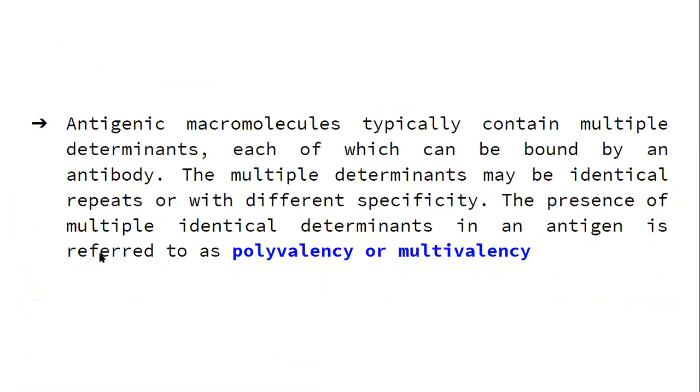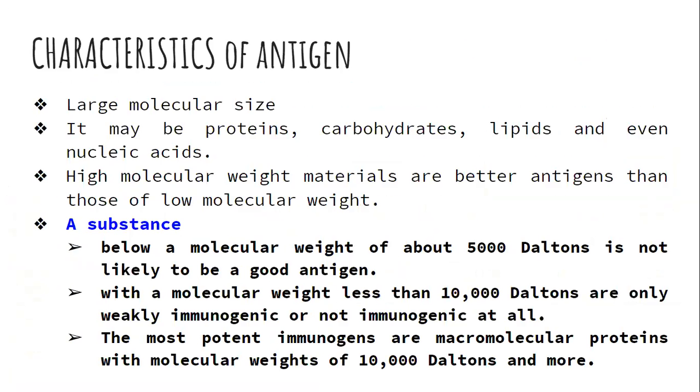Next, as we know, in an antigen there may be multiple epitopes or determinants. They may be the same or they may be different. If they are the same, that means if all the determinants on a single antigen molecule are identical, I can call that polyvalency or multivalency.